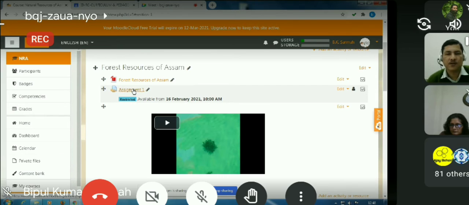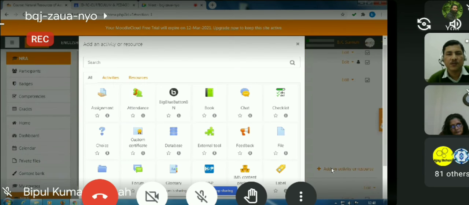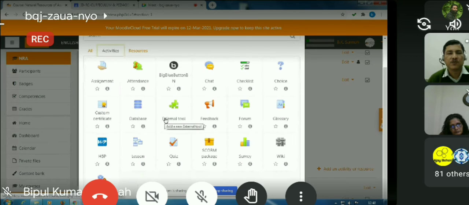So how to add the activity assignment? Just click the button, add an activity or resource, then select activities. So you have the list of activities. There are so many activities available which can be used for students. We can have a choice for voting. We can keep attendance for the students. We can create a database. We can have a forum in which the students can interact on a particular topic.